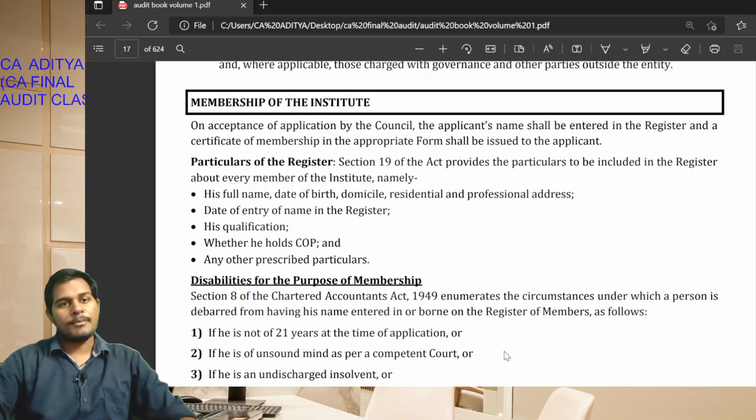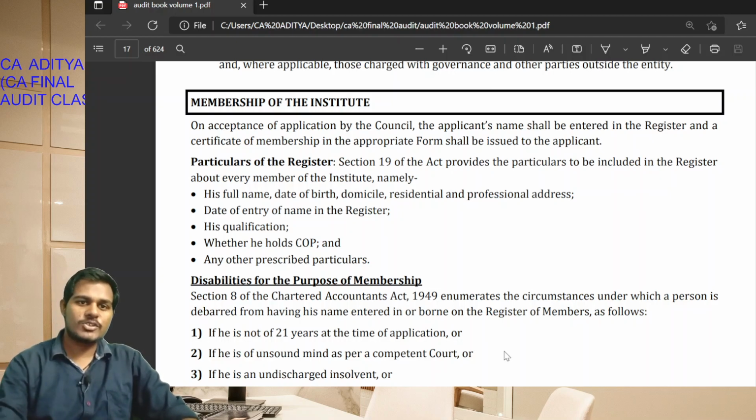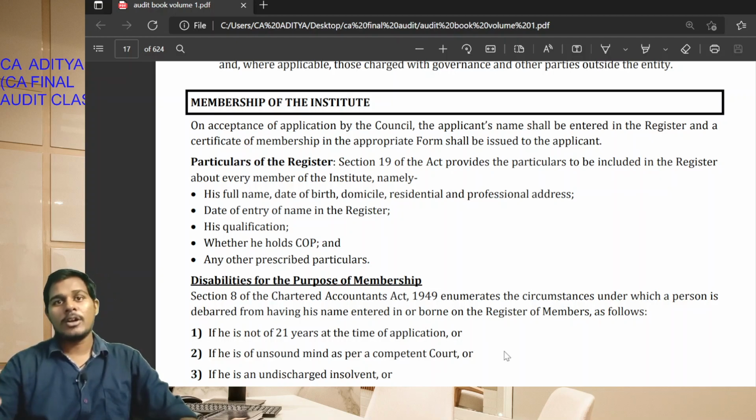See students, member of the institute. How will a chartered accountant become a member of the institute? On successfully completing both groups of the CA final examination, a student who has qualified both groups can apply to the institute for the purpose of membership.